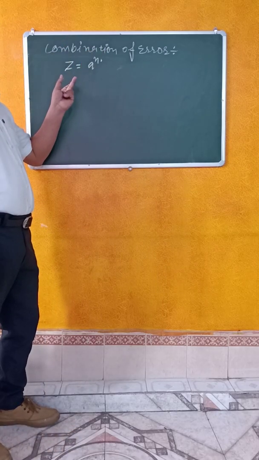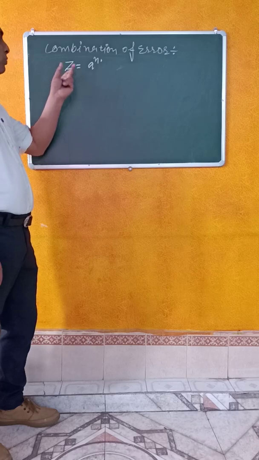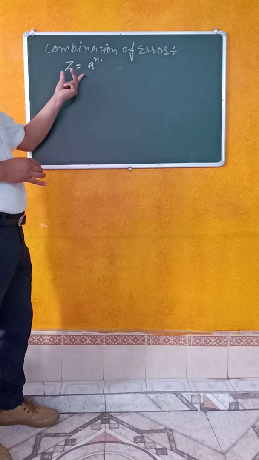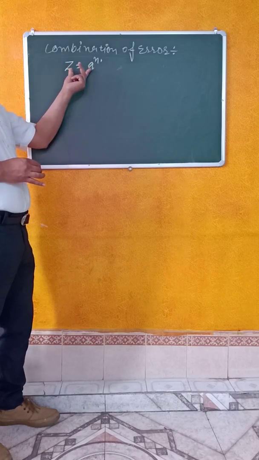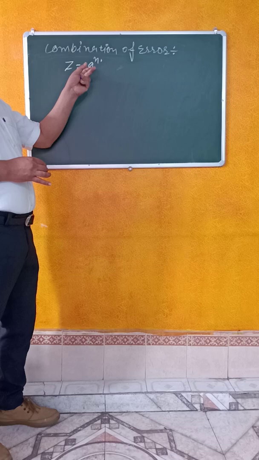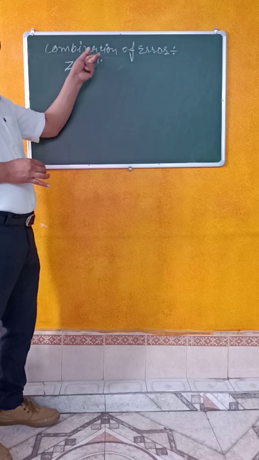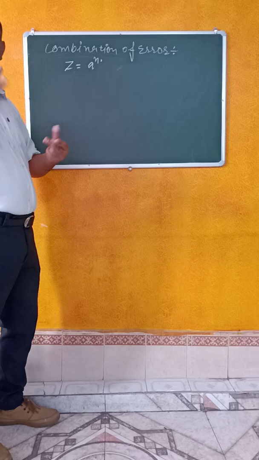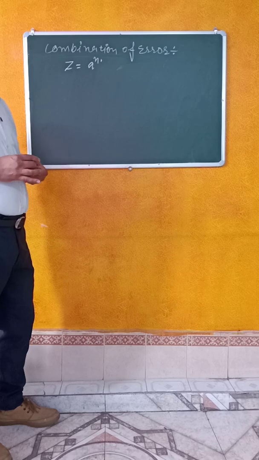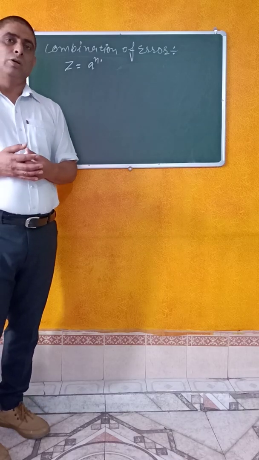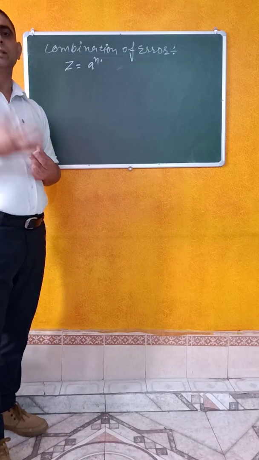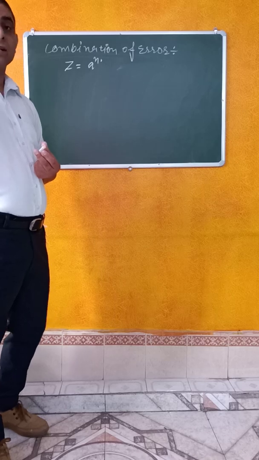This is the case on which today's problem is based. Now in this mathematical representation, A is the physical quantity which is raised to power n, and error is found here in Z. So how we can find the percentage error?